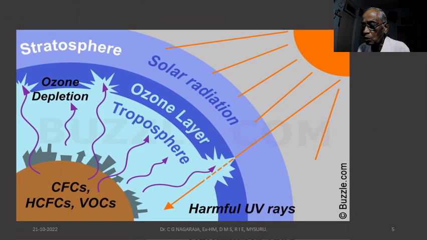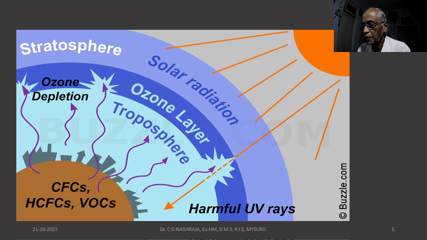Here is one more diagram to understand how ozone is depleted. Look at the brown thing, that is the earth. I have shown CFCs, HCFCs, and VOCs. They are all chlorofluorocarbons, that is chlorine, carbon, and fluorine combinations, and these gases are volatile. They go up all the way to the troposphere.